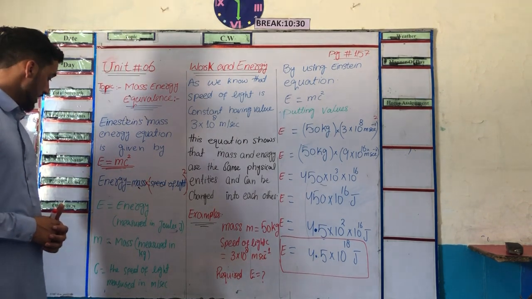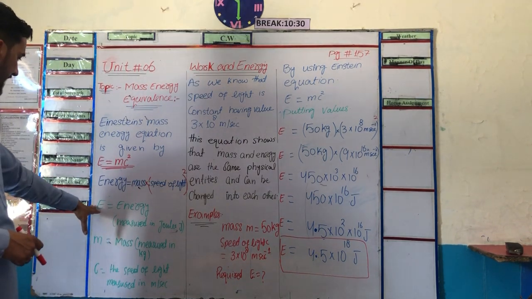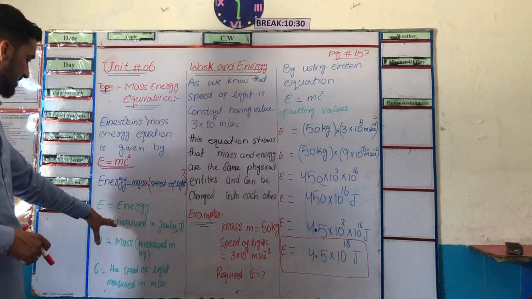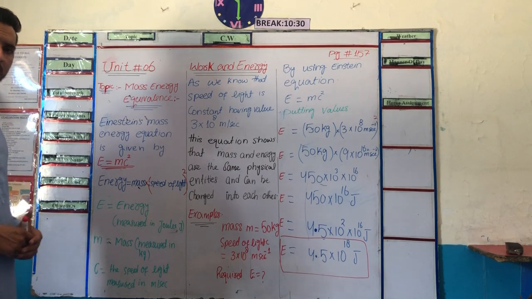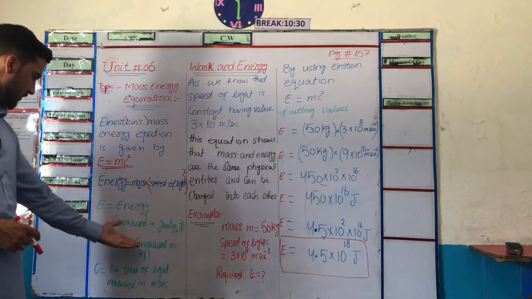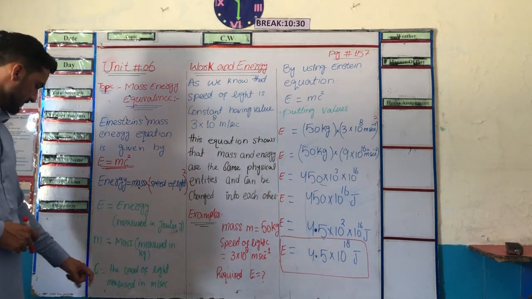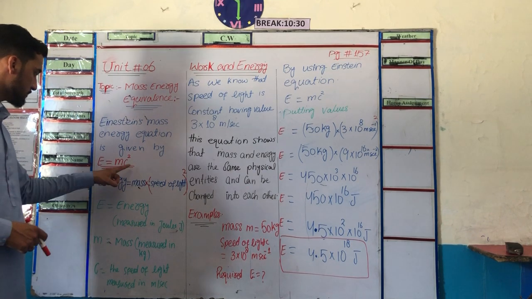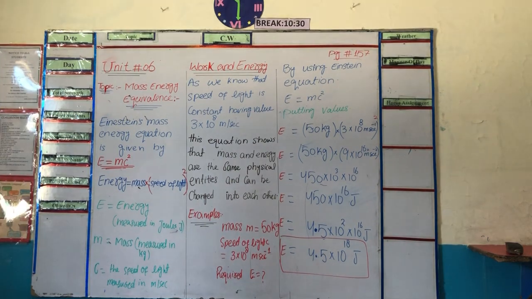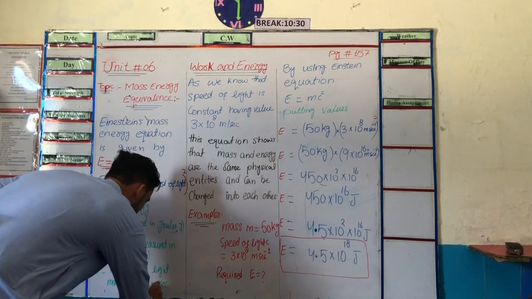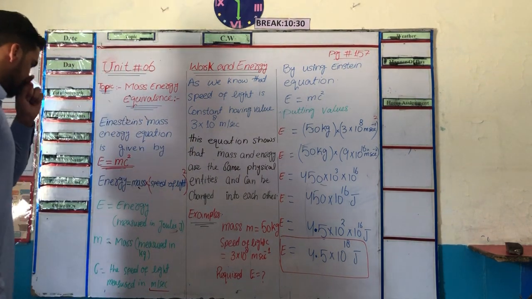Here E is energy which can be measured in joules. m is the mass of the body which is measured in kilograms. And c is the speed of light which can be measured in the unit of meter per second, because we know that velocity has a unit of meter per second. This is the unit of velocity.